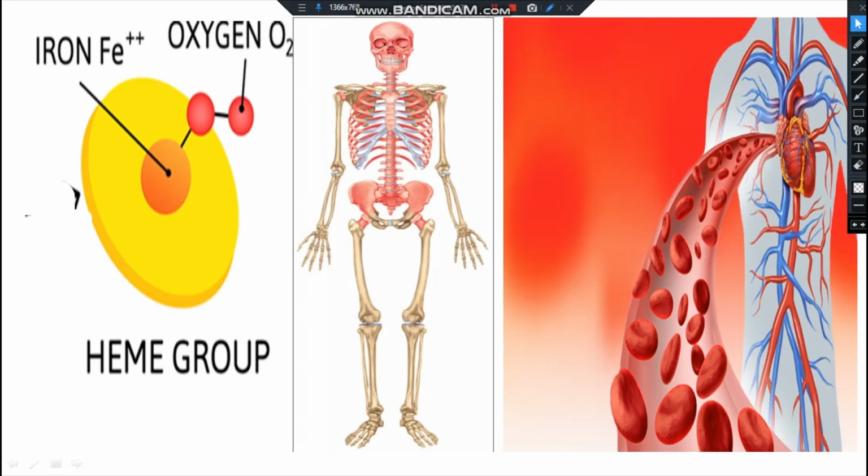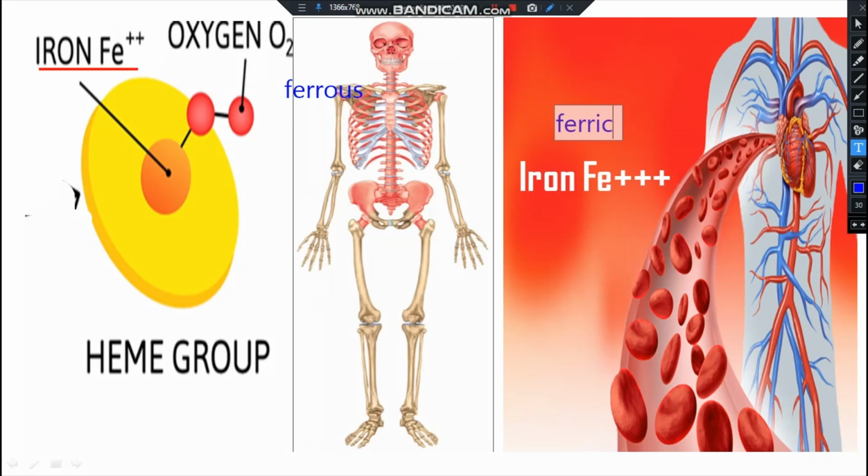Mind that within the hemoglobin, we get iron in the ferrous form. But in the blood circulation, we get iron in the ferric form. For conversion of the ferrous to the ferric form, one protein is needed.